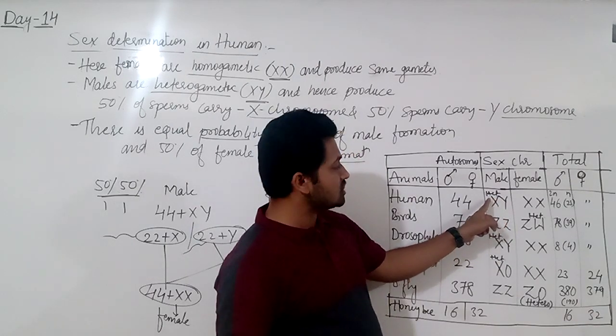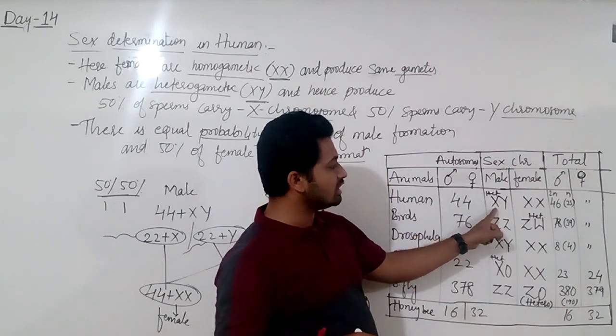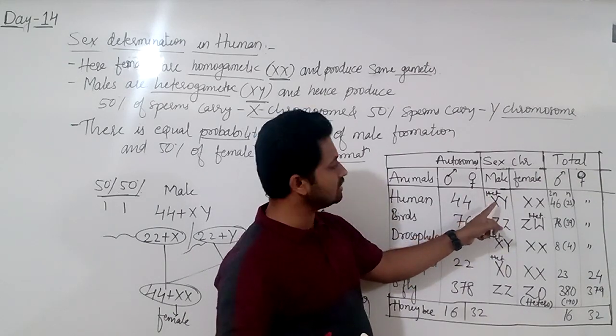Here, who is heterogamety? Write HET at the top, heterogamety, that is one. Okay, I have written the short form HET. Male is heterogamety, HET is written here at the top.